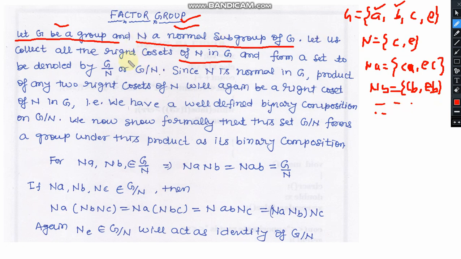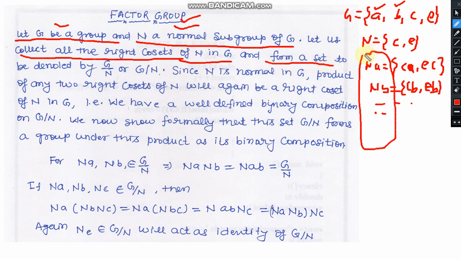So let's go to the definition of factor group. Let us collect all the right cosets of N in G. It means you are collecting all these right cosets in a group and forming a set. You are making the set by collecting these right cosets.